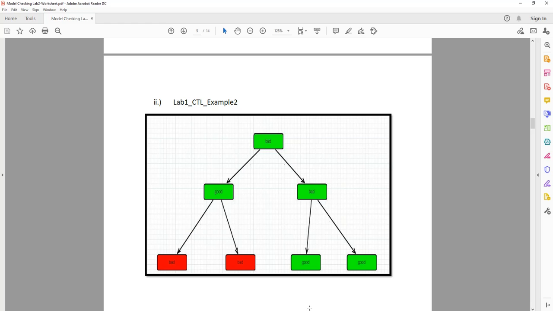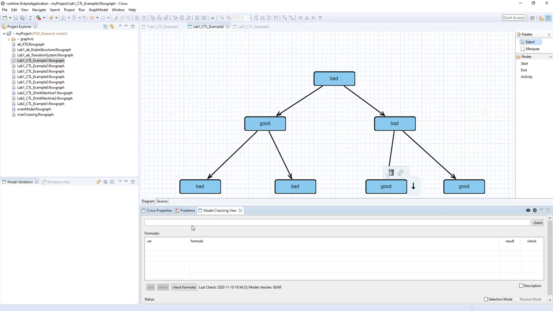So, let's see, can we do this? For all paths, eventually good. Aha, you see? Add that in. So for all paths, eventually you get good. No matter what path you take, you're eventually going to get the good. The good atomic proposition is going to be satisfied.